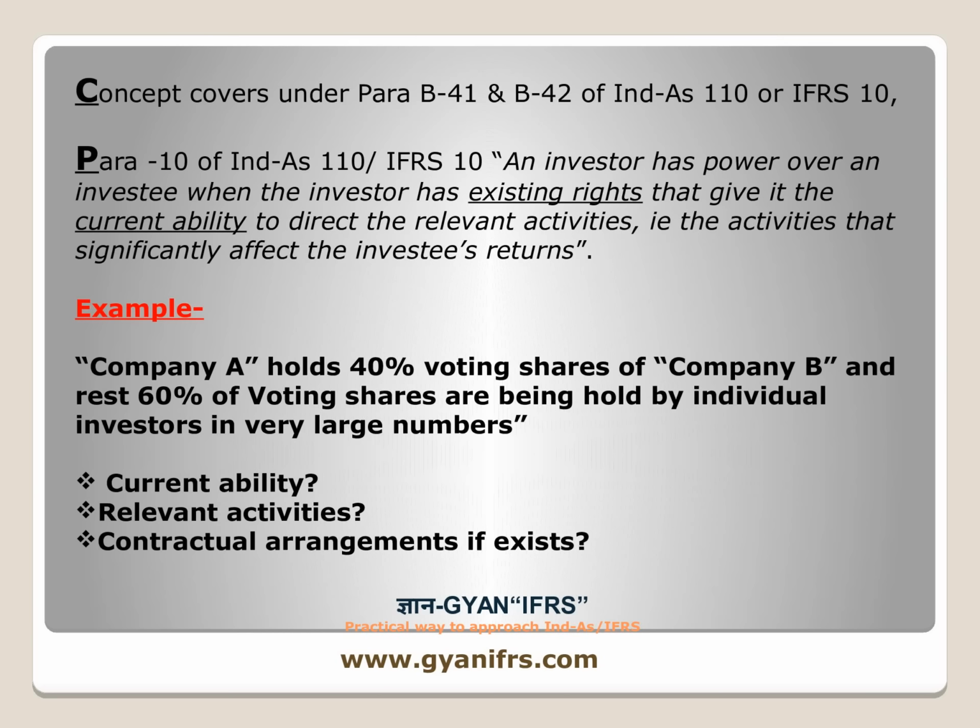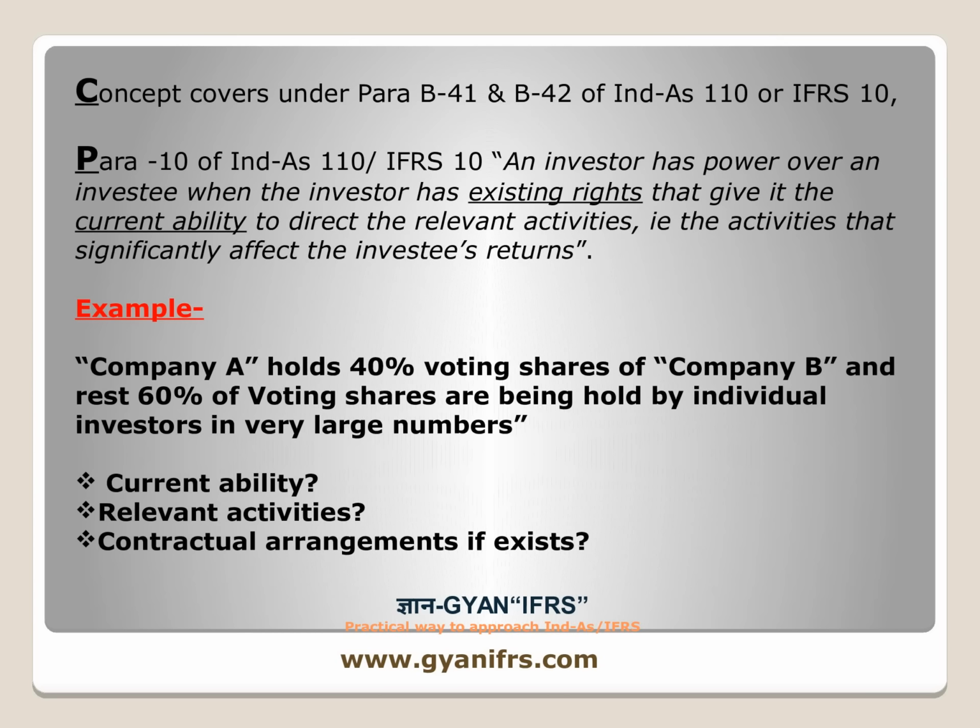Para B42 says that when assessing whether an investor's voting rights are sufficient to give it power, an investor considers all facts and circumstances, which include the size of the investor's holding of voting rights relative to the size and dispersion of the holdings of other vote holders. The more voting rights an investor holds, the more likely the investor is to have existing rights that give it the current ability to direct the relevant activities. Likewise, the more voting rights an investor holds relative to other vote holders, the more likely the investor is to have such existing rights.